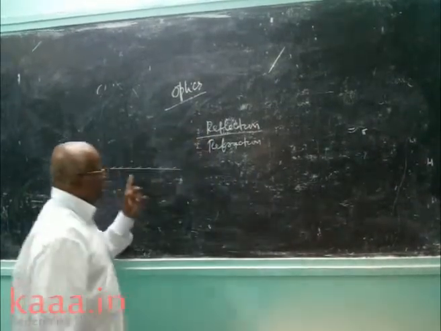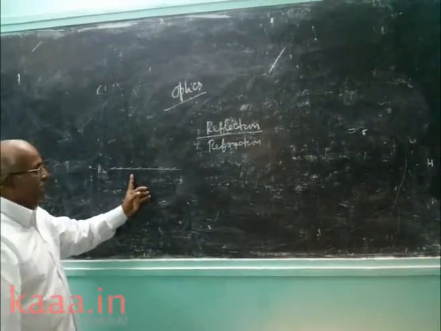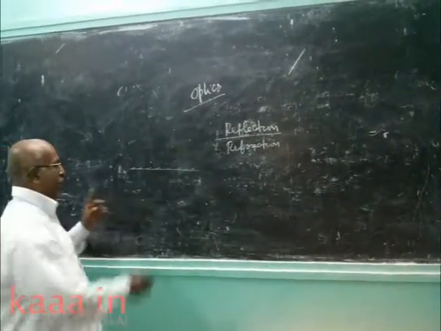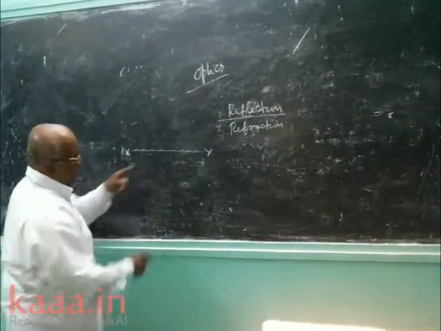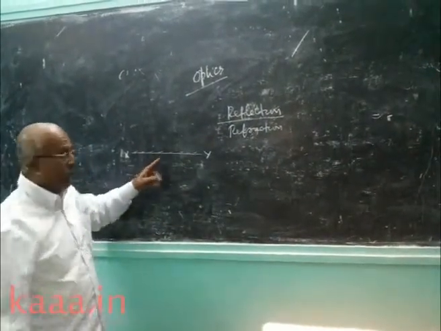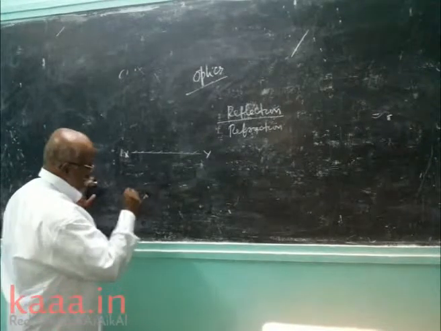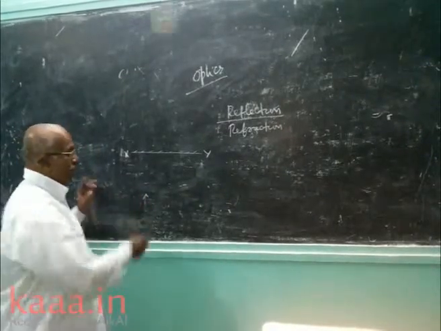Now this is the figure representation of a plane mirror. I put XY, plane mirror. Now this side is called the reflecting side. A man is standing, for example. What will happen?